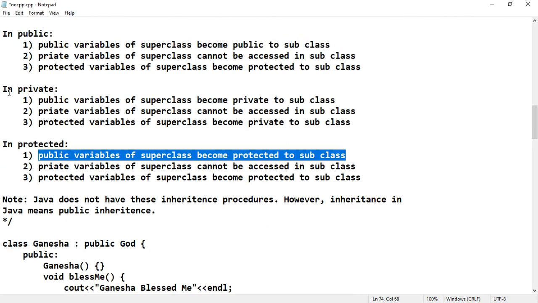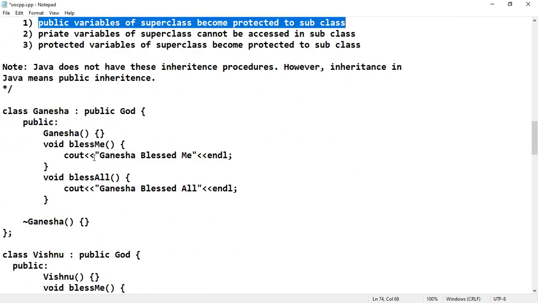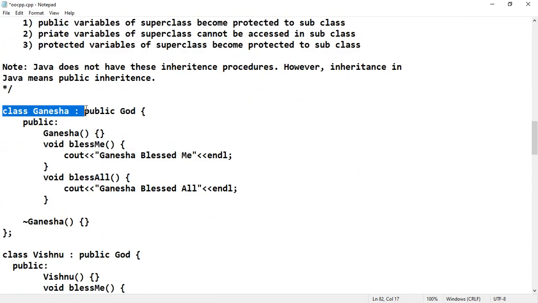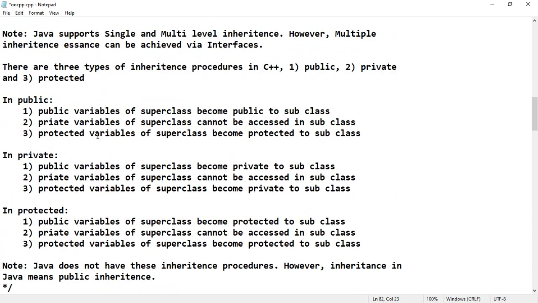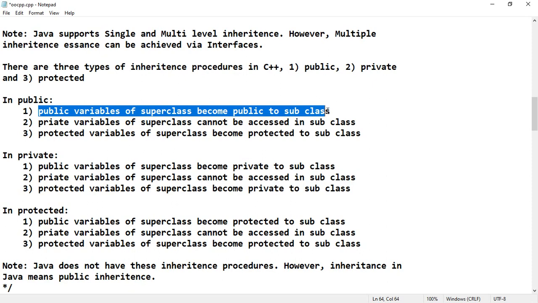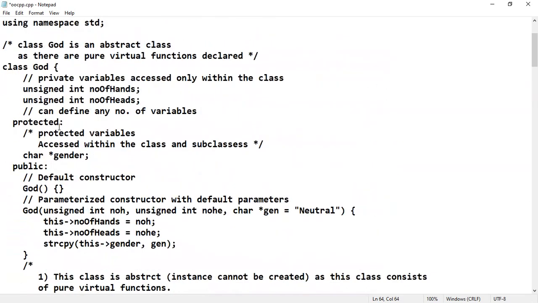So how is this public, private, and protected inheritance procedure used? If we look here, class Ganesha, public God. That means it is public inheritance. We are going to use public inheritance in this. So what is the meaning of public inheritance? Public inheritance means public variables of superclass become public to subclass. That means what are the public variables available in God? There are no public variables available. But here a protected variable is available and private variables are available.